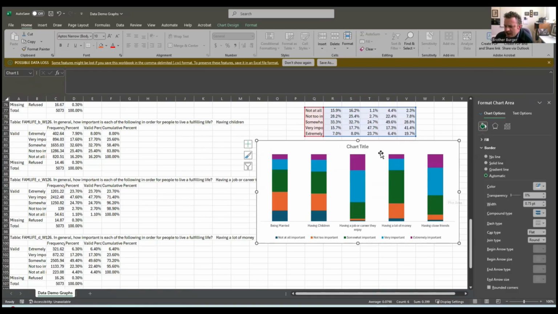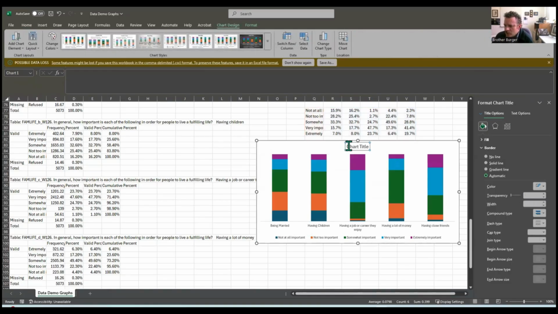Okay, now let's add a title. So when you make graphs, you call them figures. So I'm going to call it figure 1. And what do we describe this as? How important are the following in order for people to live a fulfilling life?